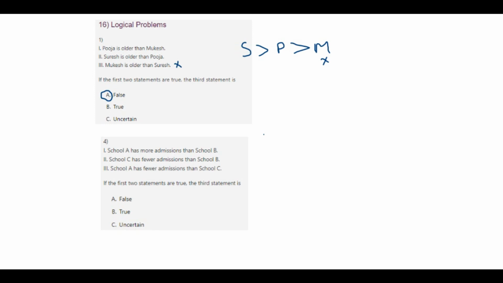In the same way, school A has more admissions than school B, and school C has fewer admissions than school B, which means B is greater than school C. School A has fewer admissions than school C. This is also wrong, because school A has more admissions than B, and B has more than C. Therefore, if the first two statements are true, then the third statement is false. Moving to the next question.